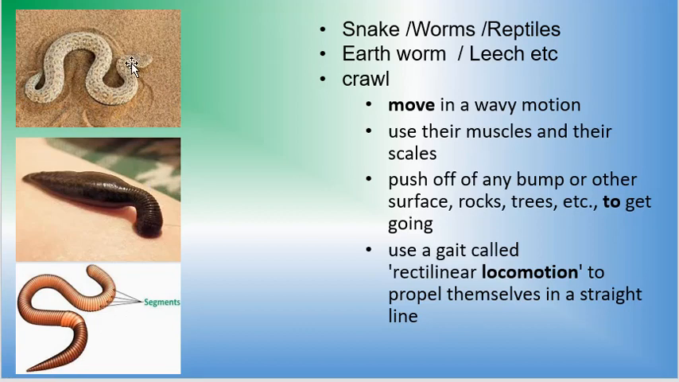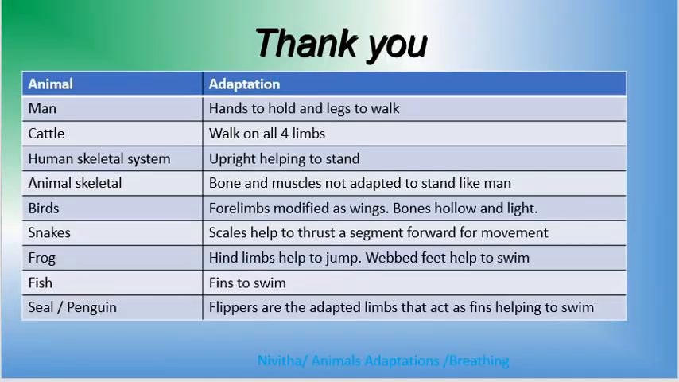They have scales on their body, they have segments. The portion that bends and contracts and expands is called a segment. Under the skin they have the scales, which help them to interact with the surface. So the scales and segments present on the underside of their body help the worms and the snake propel forward and move in a straight line by pushing off any bump. They move in a wavy motion. What is helping them? The strong muscles are helping them to do this.